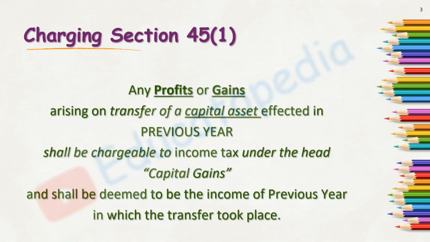Transferring such capital asset is also required, and at the same time there must be profit or gain on transfer of such asset. Here, profit and gains include negative profits as well. It means losses or any other negative profits. So it need not be at cost. It can be above the cost or below the cost. All these things can be considered under this charging section of the capital gain head. So these three conditions are very essential.